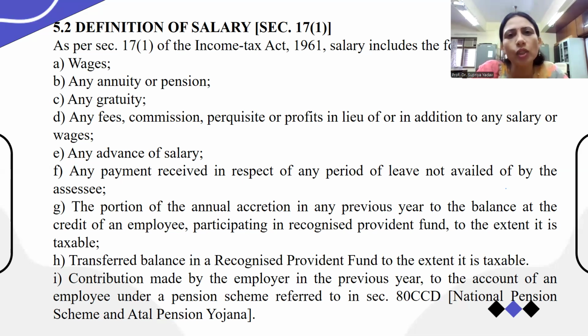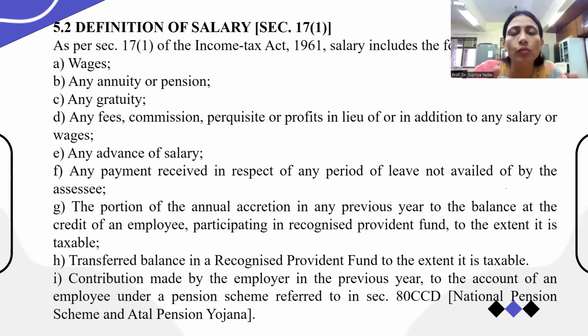So salary, in short, is whatever returns you get from the employer as an employee, in money or in kind, and it is considered while calculating the salary. So this is all about the salary. This definition is not an exhaustive one.